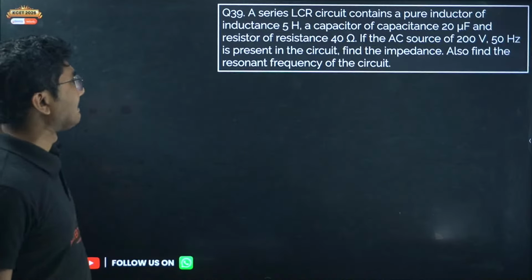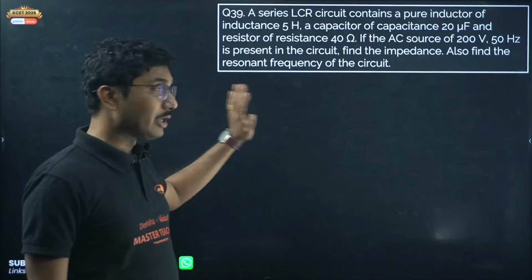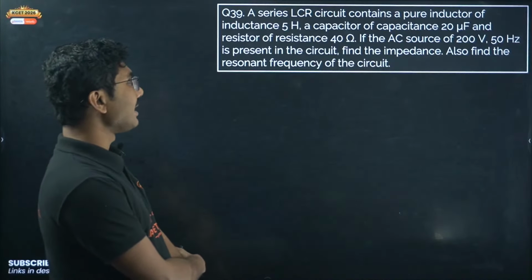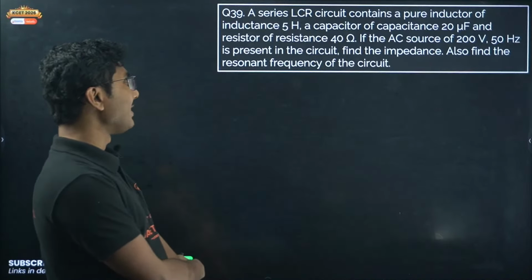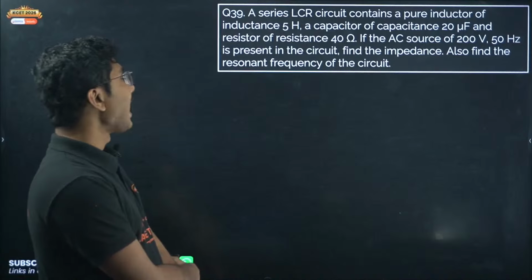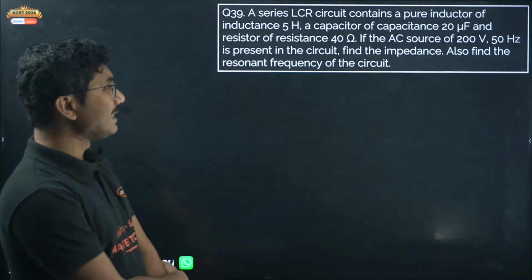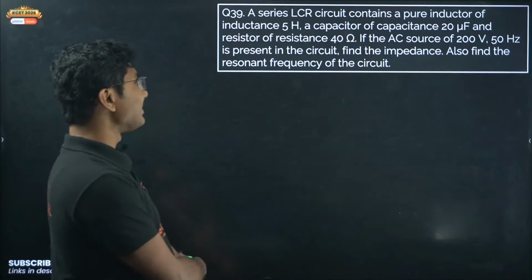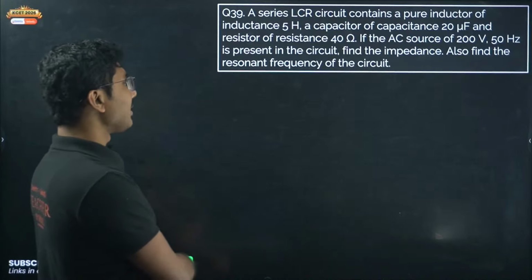Now next, 2 very important alternating current based questions. A series LCR circuit contains a pure inductor of inductance 5 Henry, a capacitor of capacitance 20 microfarad, and resistor of resistance 40 ohm. If the AC source of 200 volt 50 Hz is present in the circuit, find the impedance, also find the resonant frequency of the circuit.